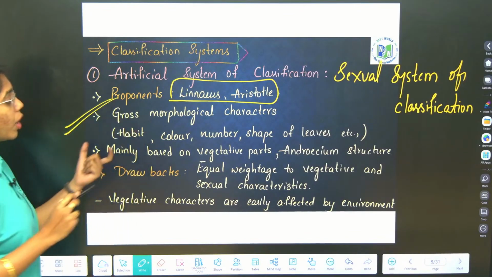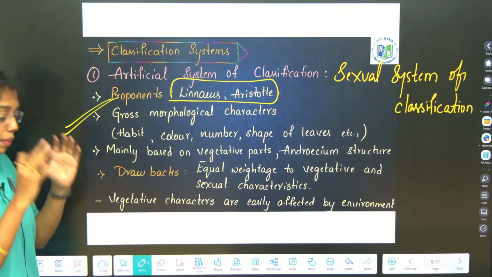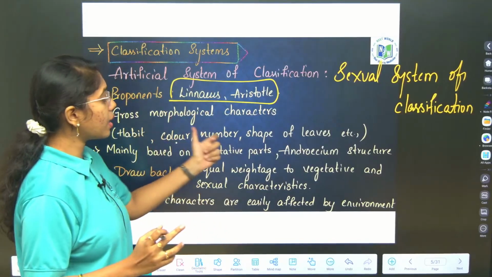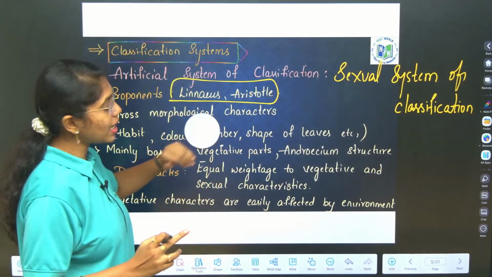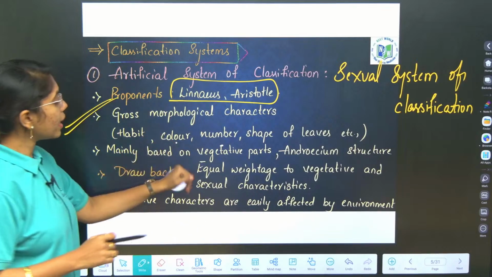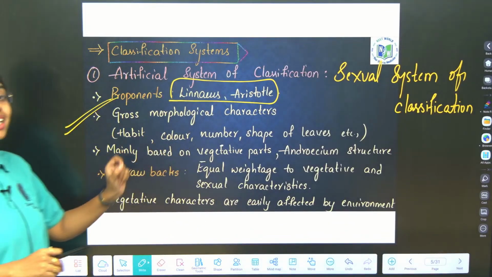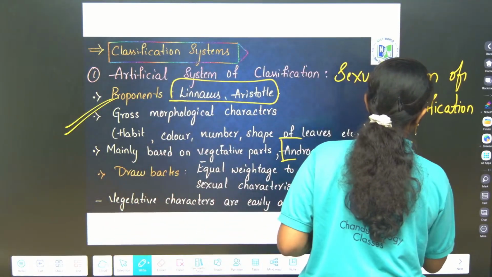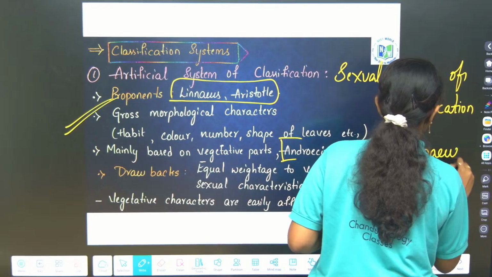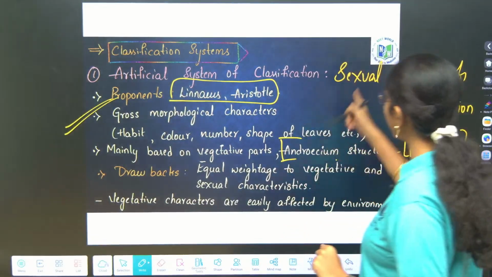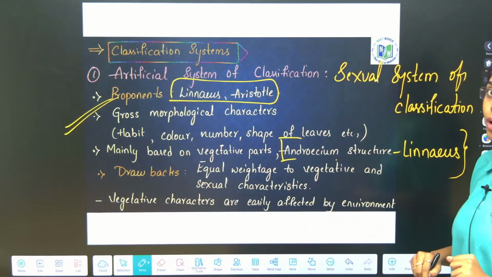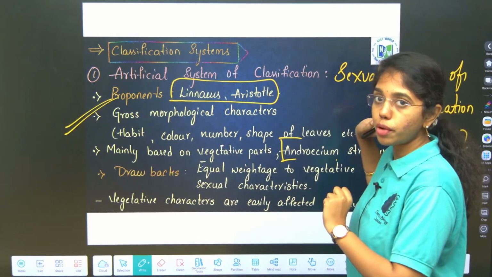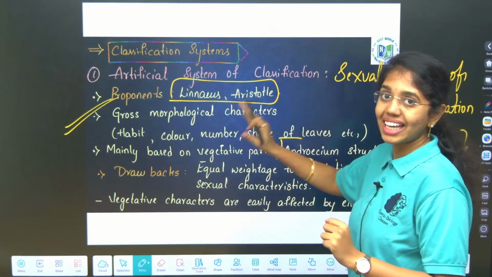They included gross morphological characters like habit, color, and number and shapes of the leaves. Linnaeus also considered the androecium structure for the classification. That is why it is also known as the sexual system of classification.